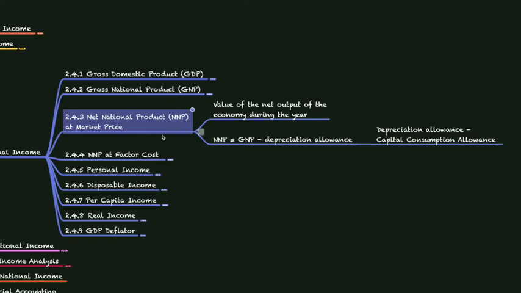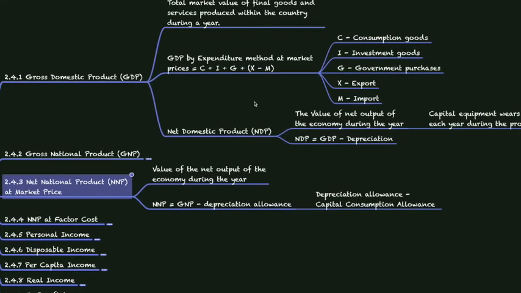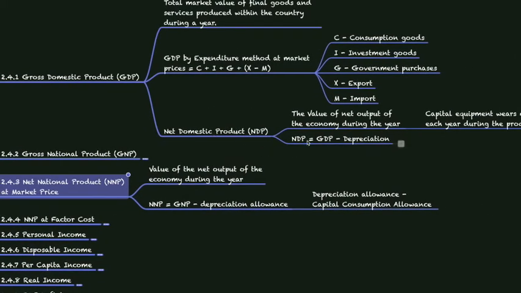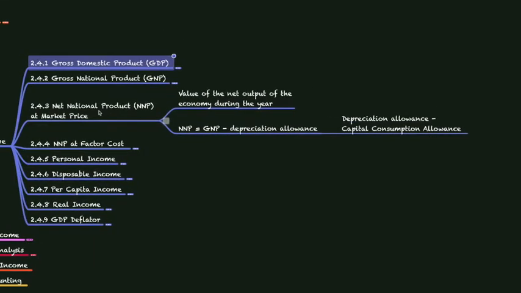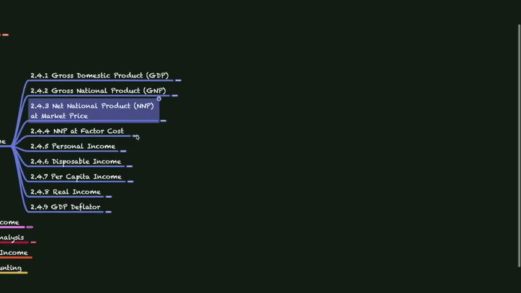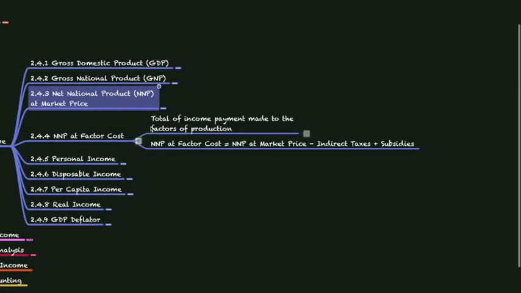Okay, this is similar to what we saw here for GDP. The net domestic product, NDP, is equal to GDP minus depreciation. Similarly, NNP is equal to GNP minus depreciation allowance. Okay. Next is NNP at factor cost. The total income payment made to the factors of production.